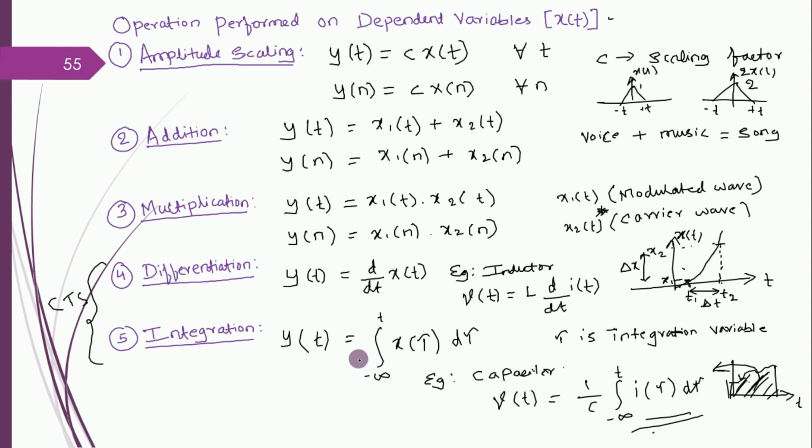I'm trying to relate. So these all are the operations performed on dependent variables. Okay, so let me take one or two examples before I conclude this session. So in a discrete time signal, as soon as I write x of n, you should come to the conclusion that it is a discrete time.